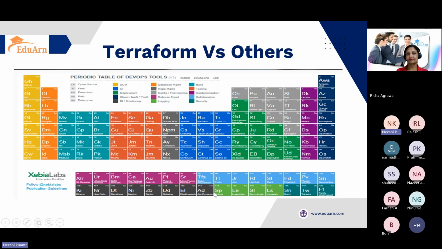All right. Next, these tools you can see. I believe all of you know such a graph. Yes or no? Is it interesting, right? Here you can see Terraform is there, right? This periodic table is for DevOps, a number of tools there. If you really want to go into your DevOps career, it is always nice to know at least one tool in each category: one cloud, one containerization, at least one infrastructure configuration management tool, one repository-related, and many more. It is not limited to that, but it is good to have this skill, right?